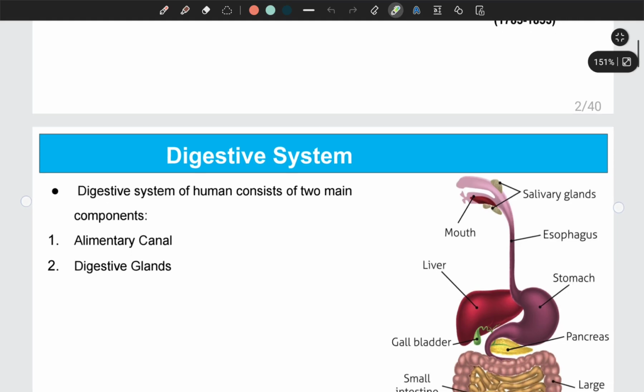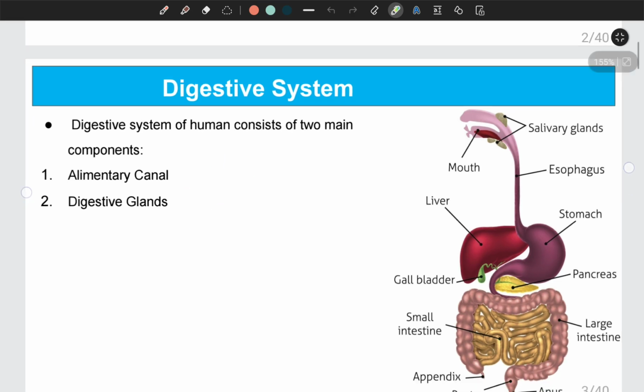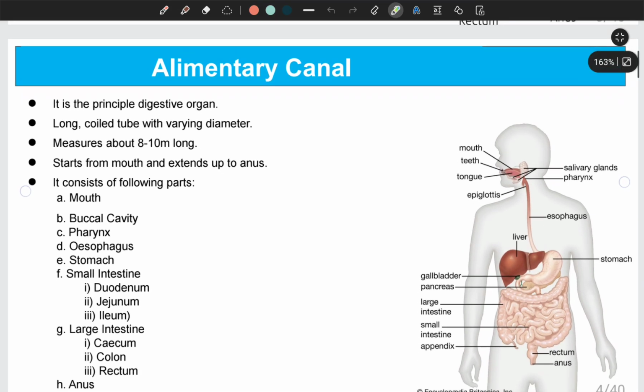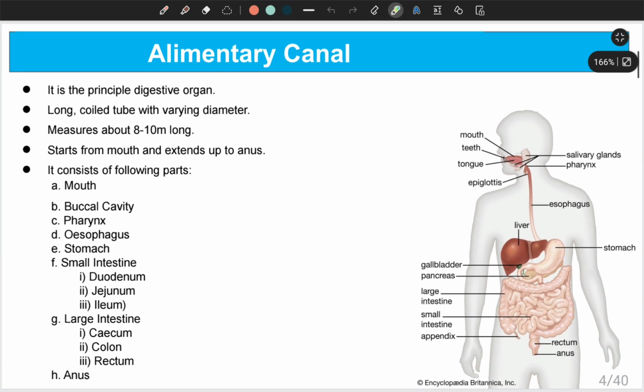When you talk about the digestive system, the digestive system of humans is composed of two main parts, the alimentary canal and digestive glands. The alimentary canal is also known as the food pipe. It is the principal digestive organ of the digestive system. It is a long coiled tube with different diameters, and it measures about 8 to 10 meters long in the human body, which extends from the mouth up to the anus.